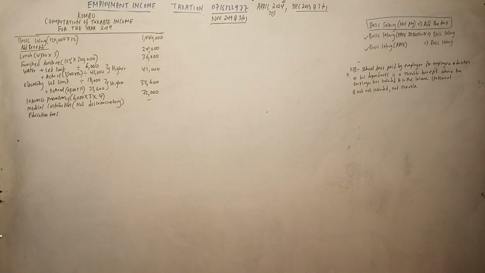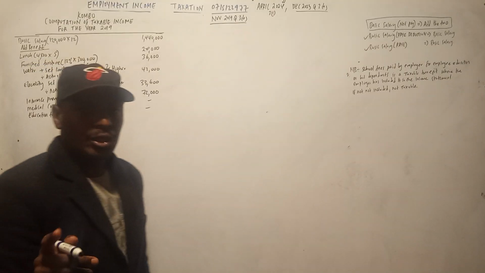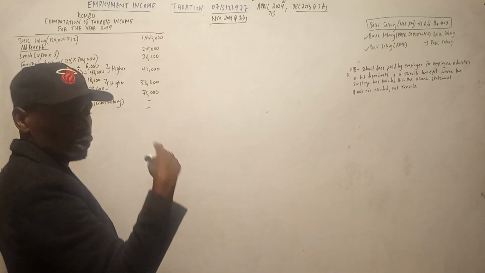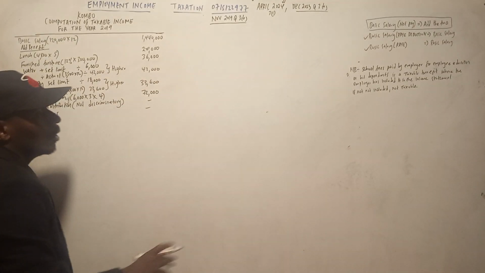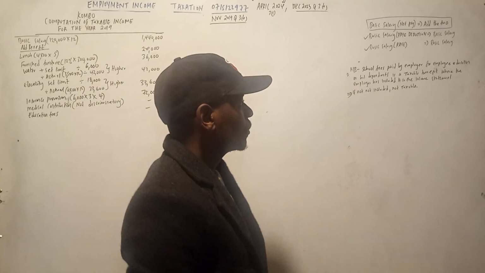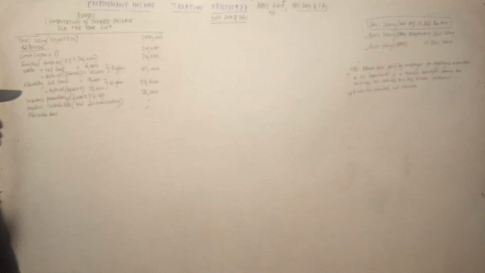So let us see this information. Tuambia during the year, company paid a total of 35,000 as school fees for his study in the county school. The amount was not included. Not included kumaanisha it shall not be taxed. So we put a dash. But kama ilikuwa included, it must be taxed. So kama ilikuwa included ni kumaanisha the tax was not paid by the employer. So who pays the tax? This person. But if it was not included, it means the tax was paid by the employer, so unaweka dash. So you check on that.